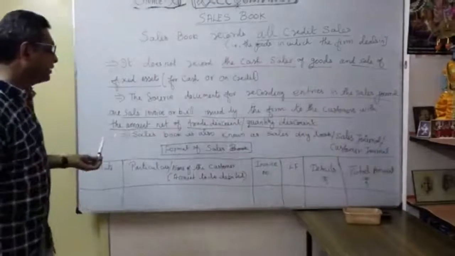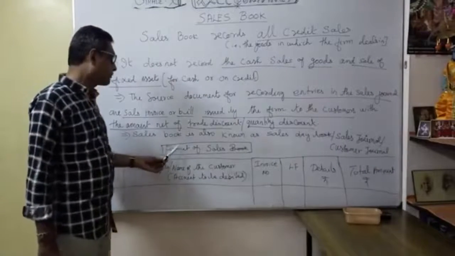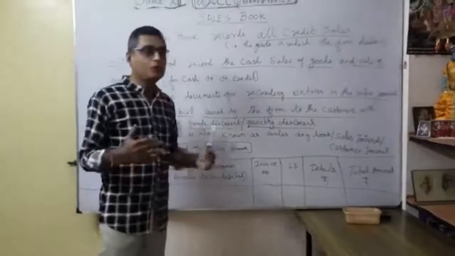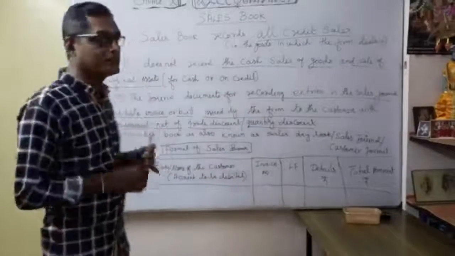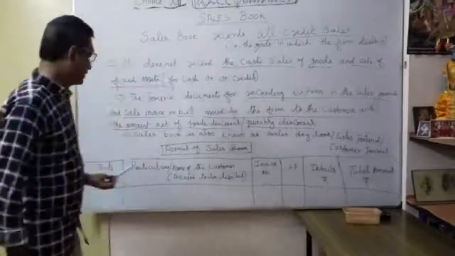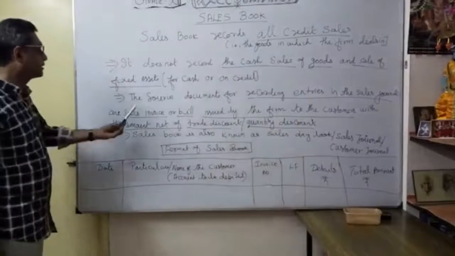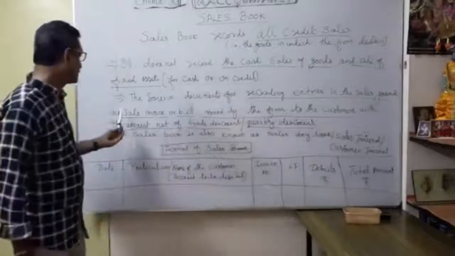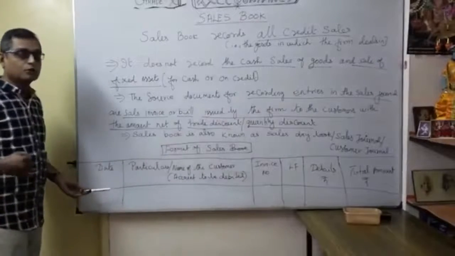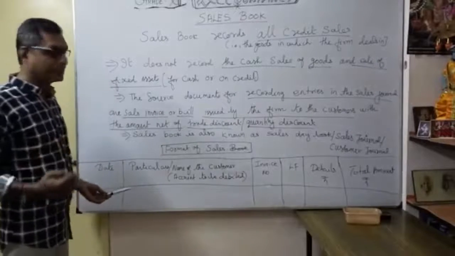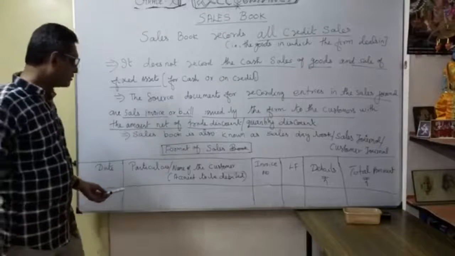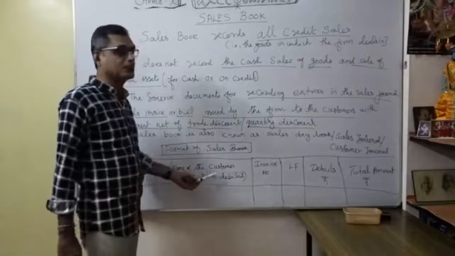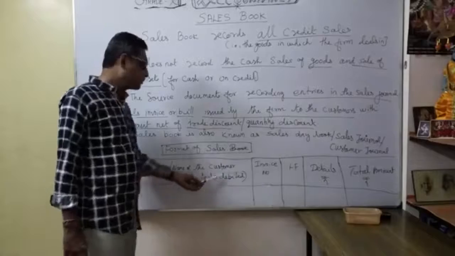Okay. Now in the same manner, we are going to see the format of the sales book. How does the sales book appear under the sales book format? Here, see the date. Based upon our source document, the sales invoice, suppose we sell goods on credit. We record the date, then the name of the customer to whom we sell. The amount to be debited, correct?